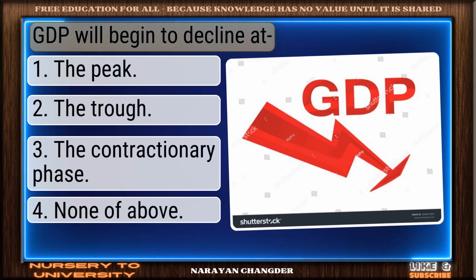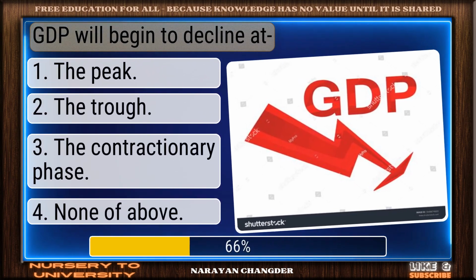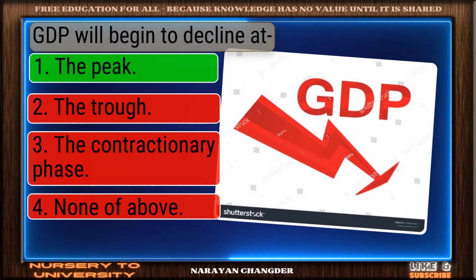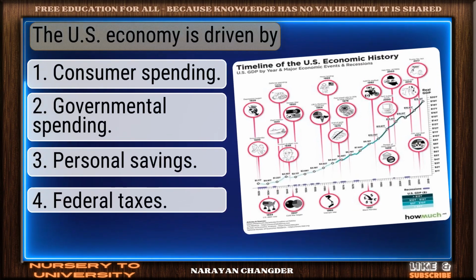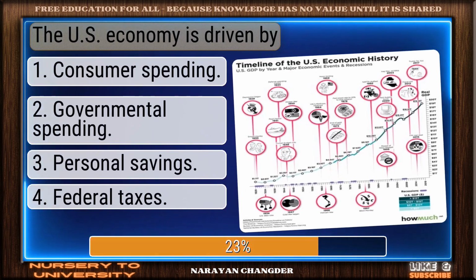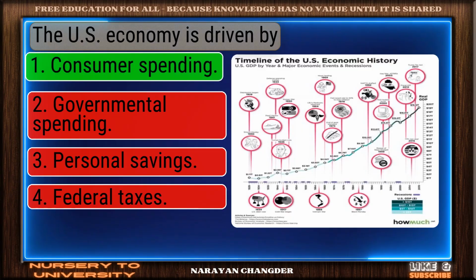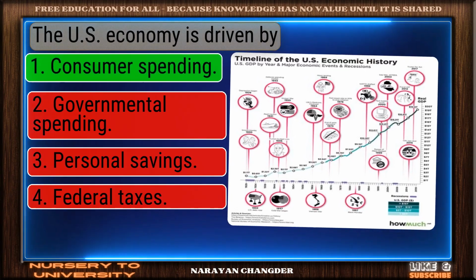GDP will begin to decline at. Good thinking. The peak is the right answer. The US economy is driven by. You chose consumer spending, and it is correct.